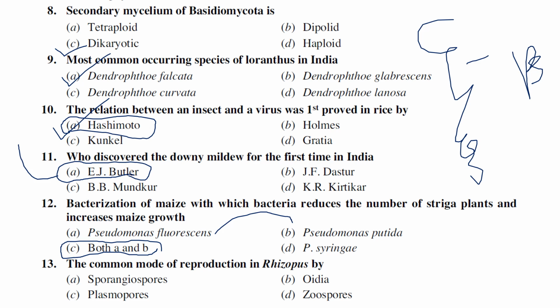The common mode of reproduction of Rhizopus: sporangiospores, oidia, planospores, and zoospores. Generally, Rhizopus produces sporangia, right? So the mode of reproduction is sporangia, from where small spores are produced. We can call them sporangiospores. The spores in Oomycota we can call zoospores, since they have flagella, whereas in Rhizopus no such flagella can be seen. So we call them sporangiospores, and aplanospores also. Generally the mode of reproduction is sporangiospores.